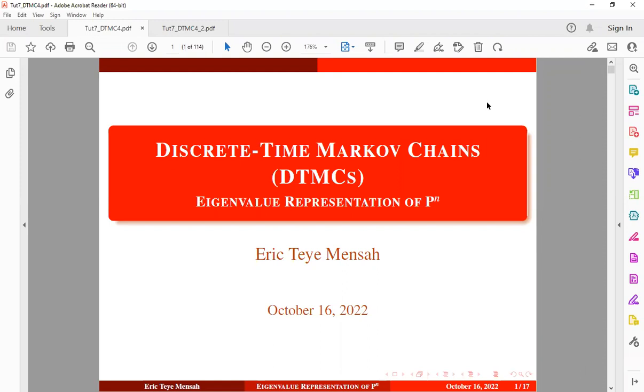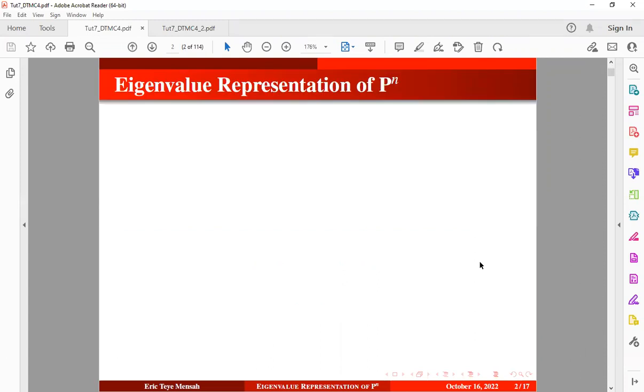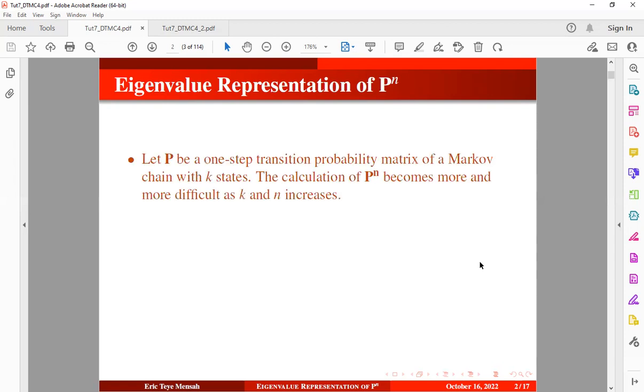Right, so the next section under the discrete time Markov chain that we want to consider is the eigenvalue representation of the n-step transition probabilities. Okay, so why do we need the eigenvalue representation of the n-step transition probabilities? Take note that sometimes the calculation of the n-step transition probabilities may become difficult to deal with as the number of steps or transitions becomes very large.